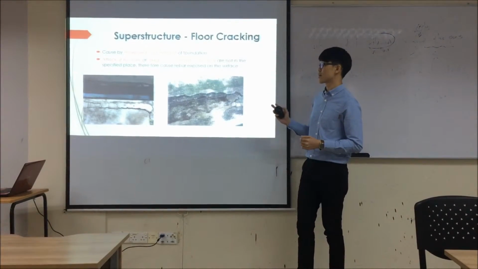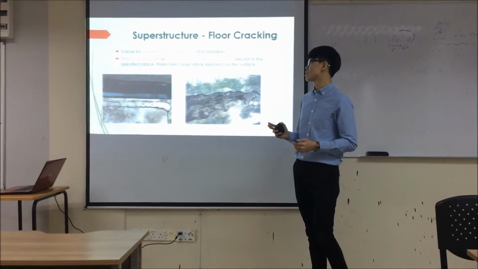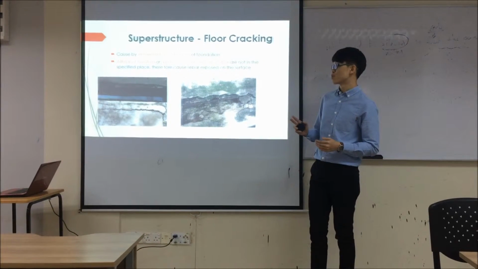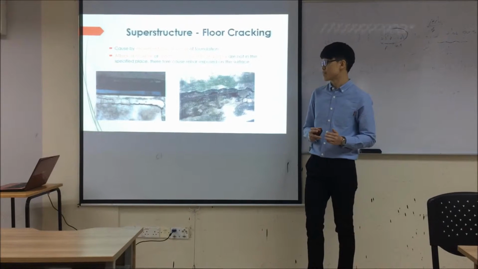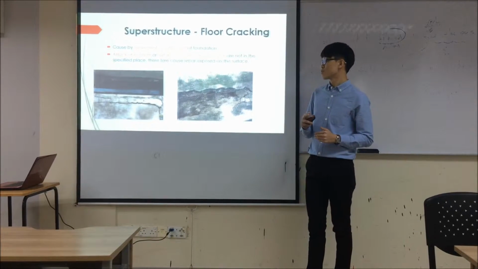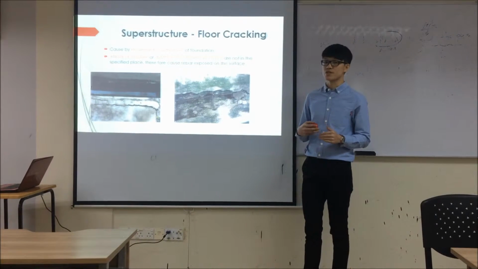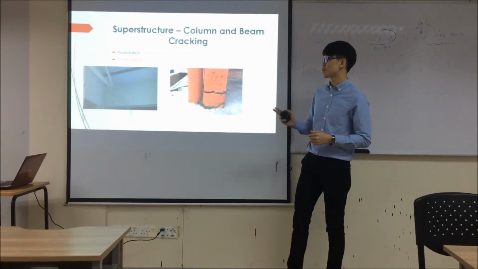Next is floor cracking. Floor cracking is caused by movement or settlement of foundation. Besides attack of moisture or distance of concrete and river are not in specific place, therefore cause river exposed on the surface. Okay, next is column and beam cracking.